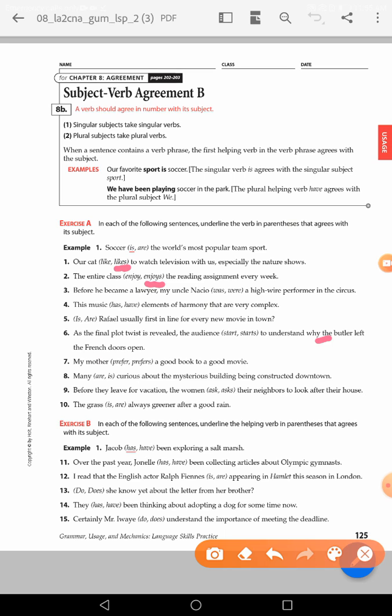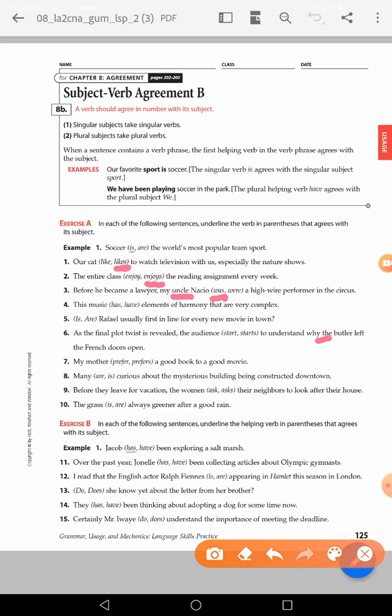Number 3, before he became a lawyer, my uncle Nasio was or were. For sure, Nasio was, not were. Also here, don't look at all at the introductory phrase. The subject here is uncle. Next one. This music have elements of harmony that are very complex.